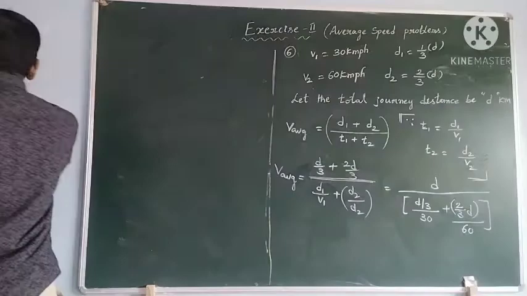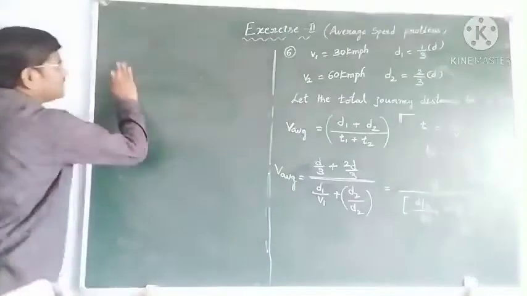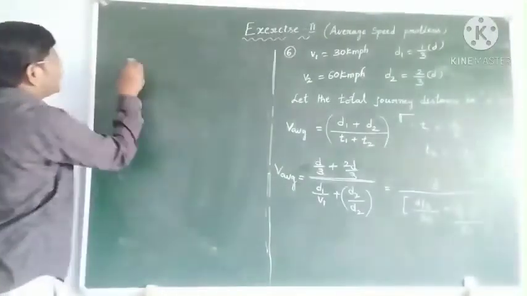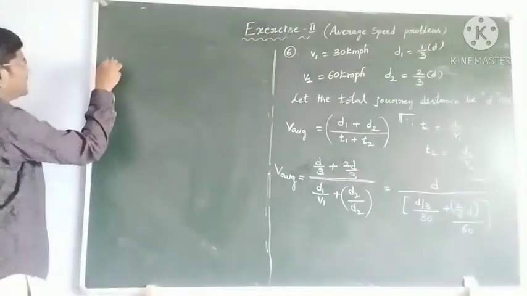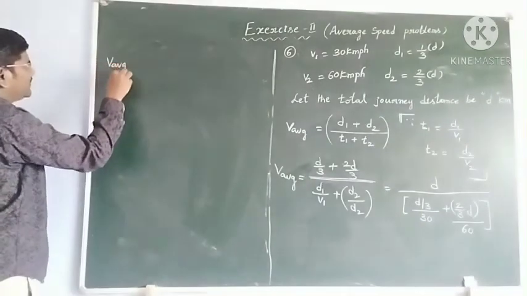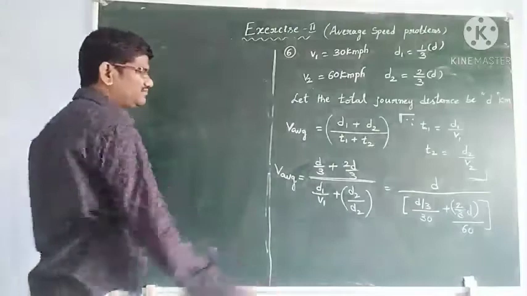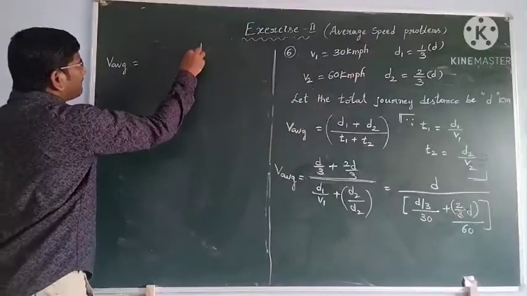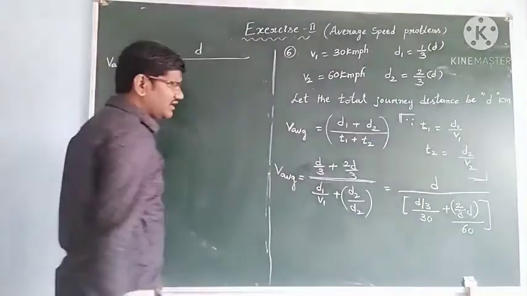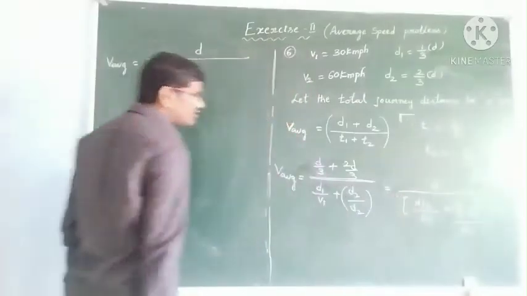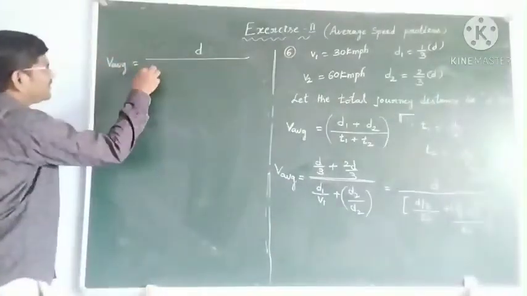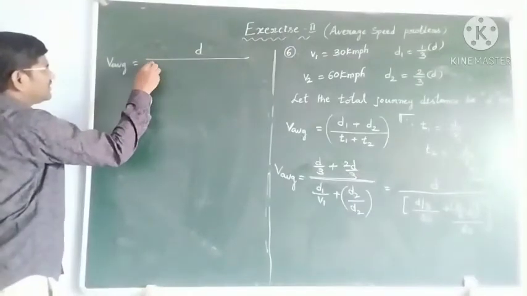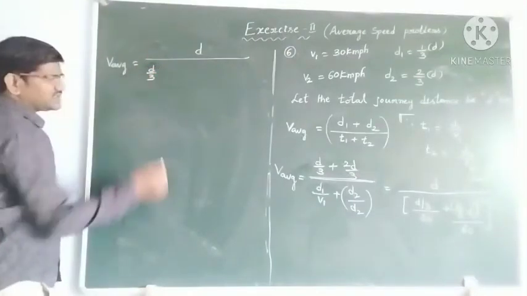Then see, my dear students, what will you get? V average equals the total distance d, and you take d by 3 common.